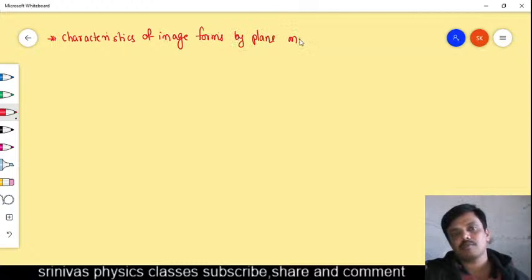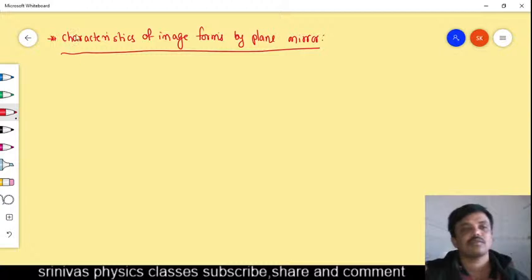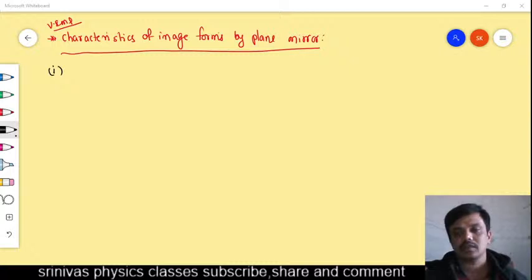What type of image is formed by the plane mirror? Its characteristics are required. Very important question, previously it came many times. You start writing the answer: characteristics of image formation by the plane mirror.